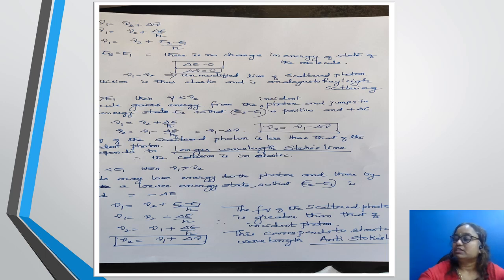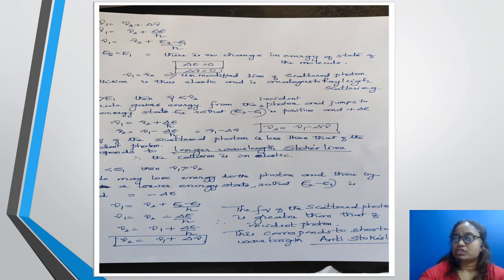This is also inelastic. The spectral lines of the Raman spectrum of frequency less than that of the incident light are called Stokes lines. The spectral lines of the Raman spectrum of frequency greater than that of the incident light are called anti-Stokes lines.